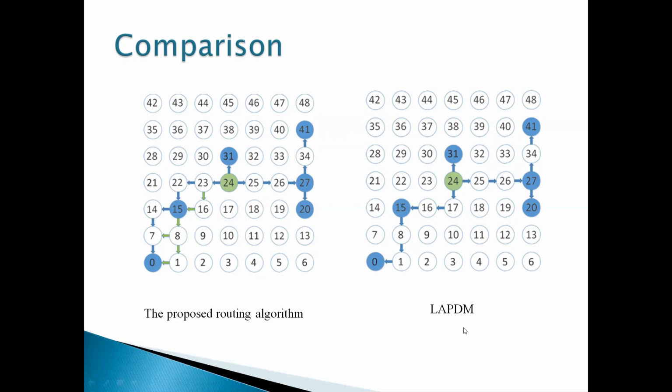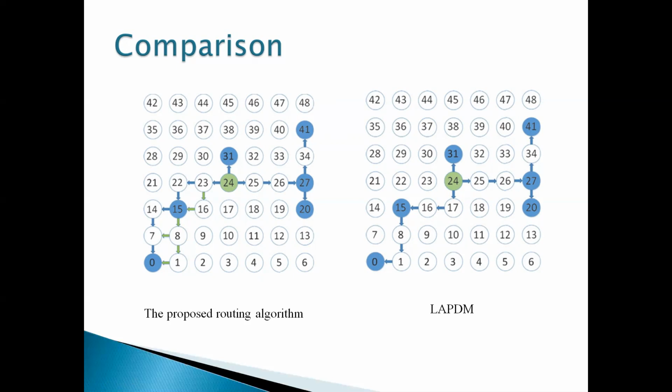Whereas in the LAPDM algorithm, only one fixed path is available to travel from the source to the destination. From source 24 to destinations 27, 20, 41, 31, 15 and 0, for every destination only one path is available. So under heavy traffic, there is less possibility to overcome the difficulties.